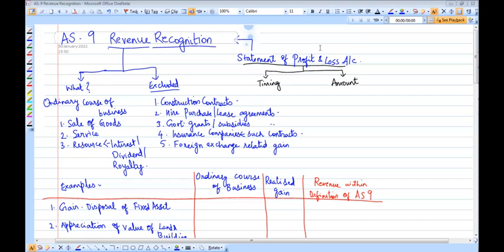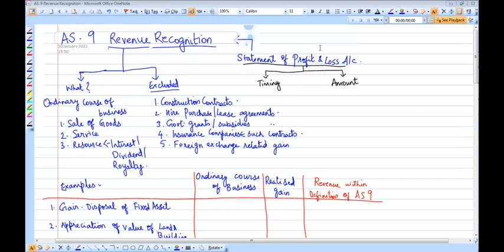Now let's move on to today's topic, that is AS9, revenue recognition. This standard is pronounced by the Institute of Chartered Accountants of India. This standard, revenue recognition, plays a role in the preparation of the statement of profit and loss account. So the revenue which is to be recognized comes up on the statement of profit and loss account. This standard deals with the timing and the amount of the revenue which is to be recognized.